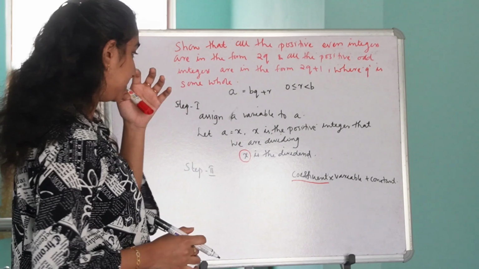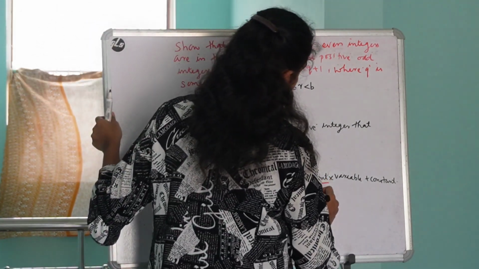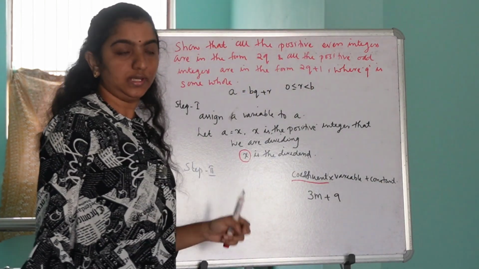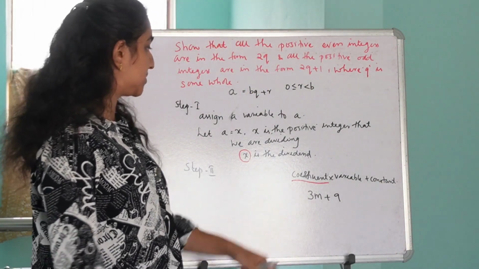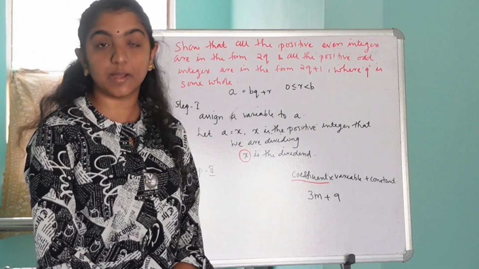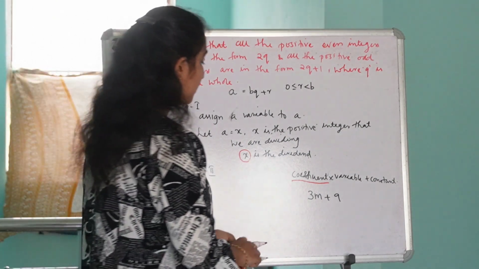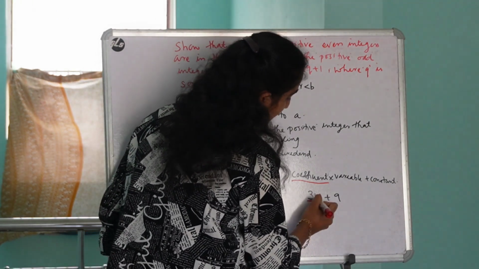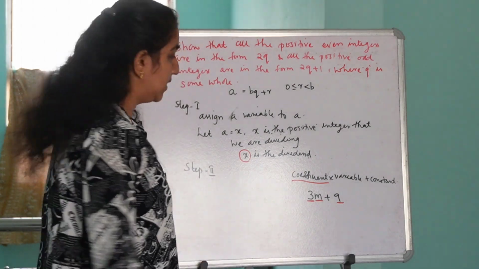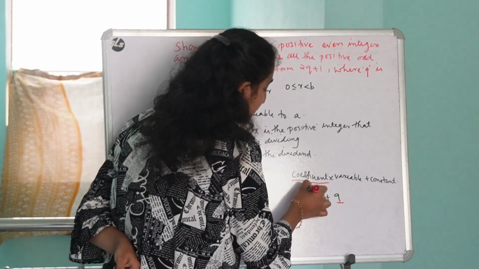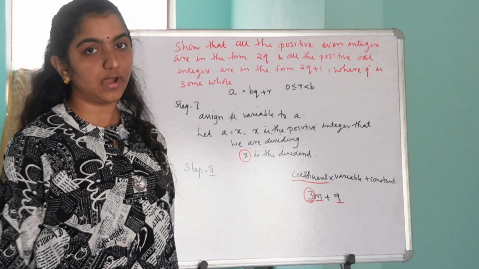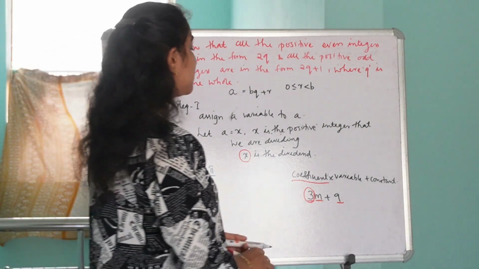Say for example, if the given expression is 3m plus 9. So this is the coefficient, this is the variable, and this is the constant value, isn't it? So you have to choose this coefficient 3 as the divisor. Is it clear? Let's take one more example.